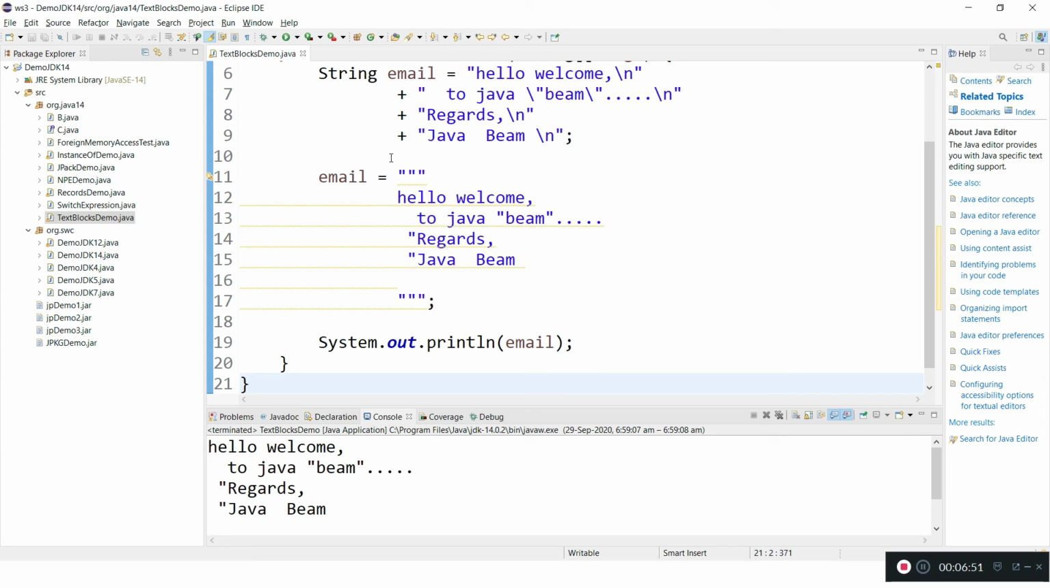That's all about text blocks. After knowing text blocks, developers tend to write text blocks for multi-line strings. This is a very good feature. That's all about text blocks.